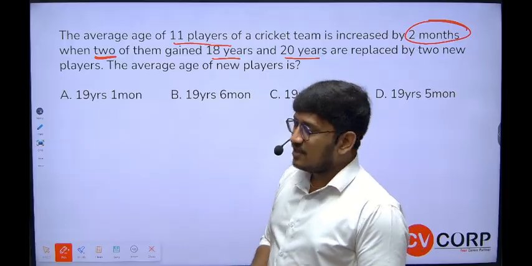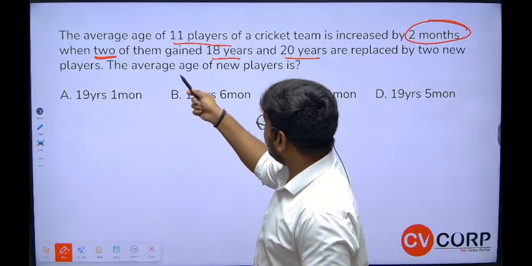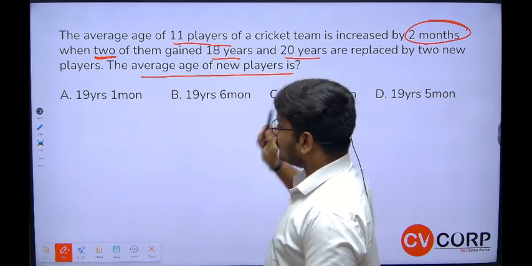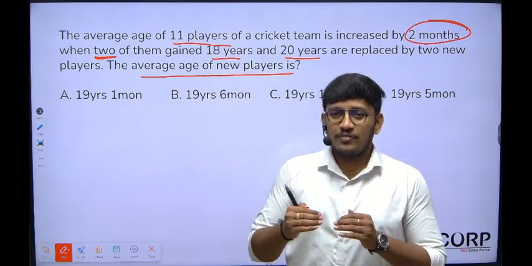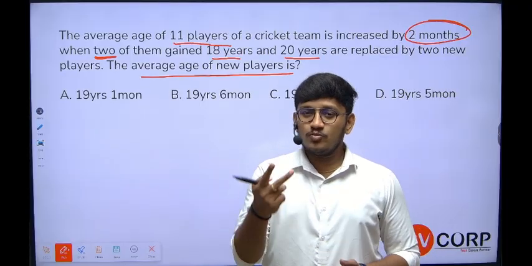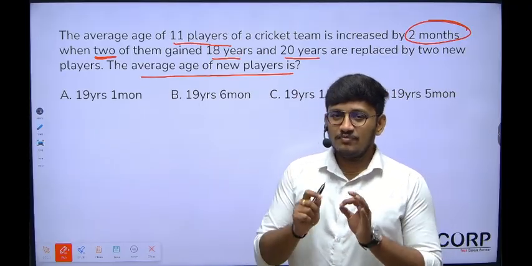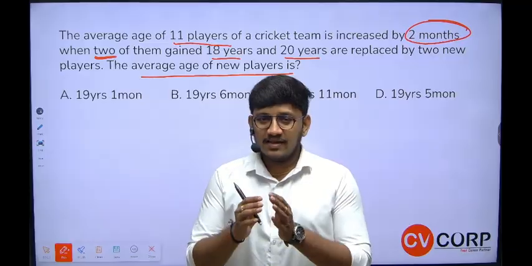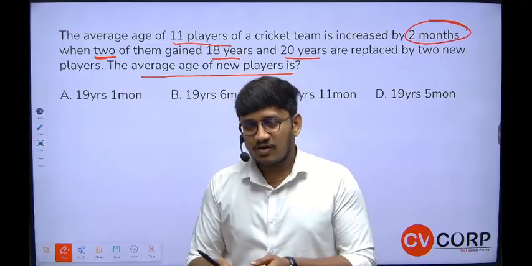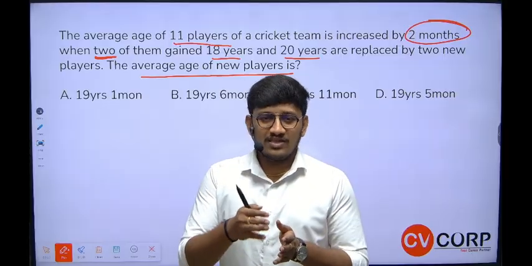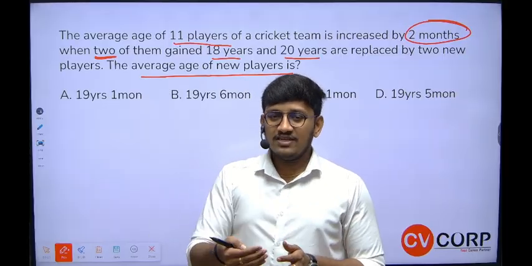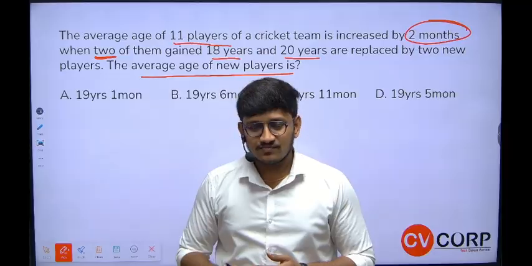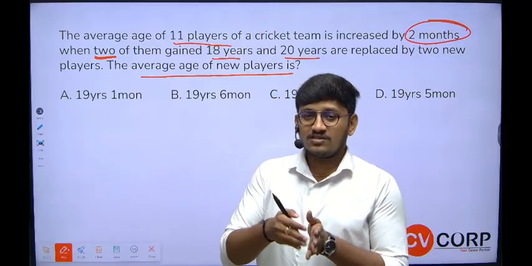They're asking us what is the average age of the new players. Here, how many persons are getting replaced? Two persons are getting replaced, right? Simple logic: in a cricket team there are a total of 11 players. Those 11 players' average is increased by 2 months when two persons get replaced. So they are asking about the age of the new players.